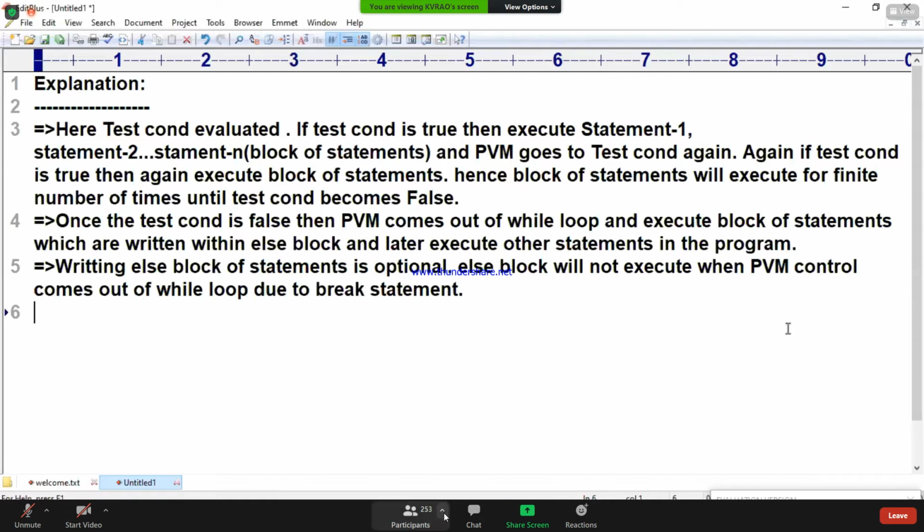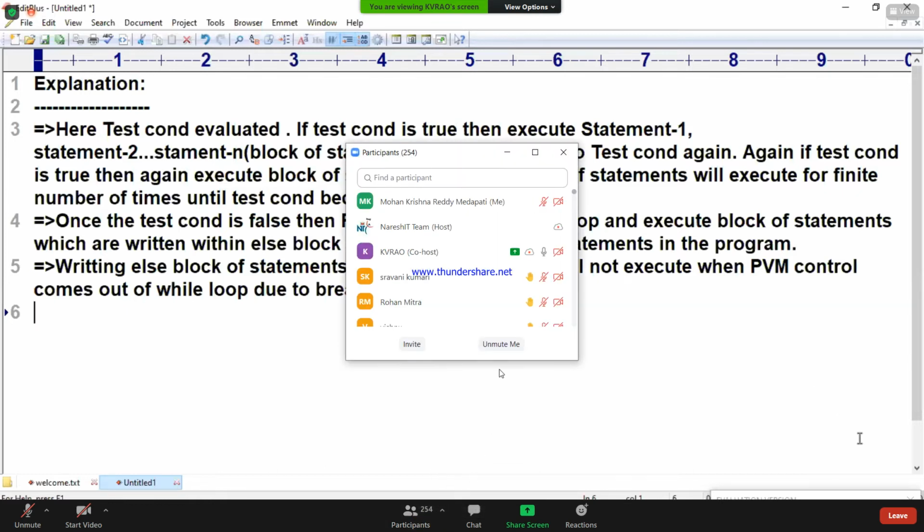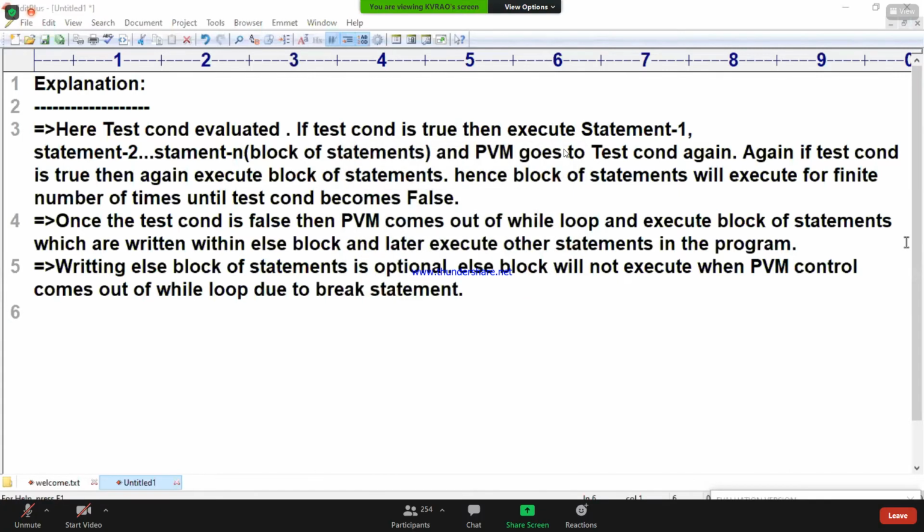Confirm, all of you, please confirm. Complete it. Okay, completed.